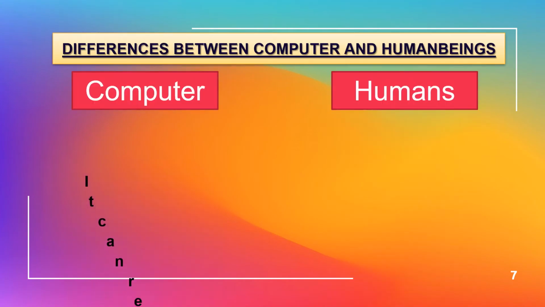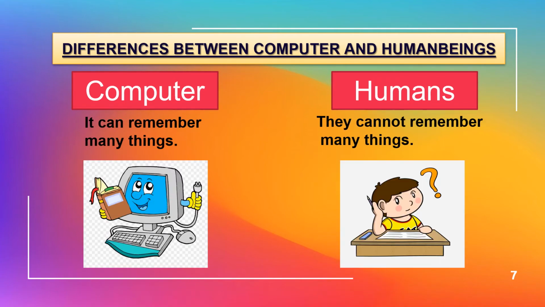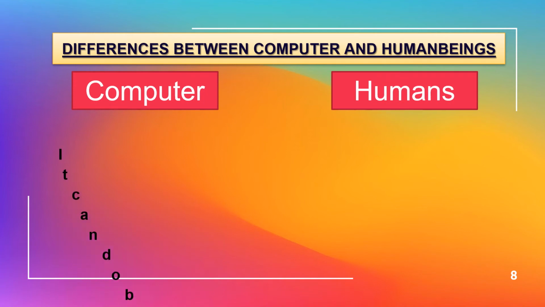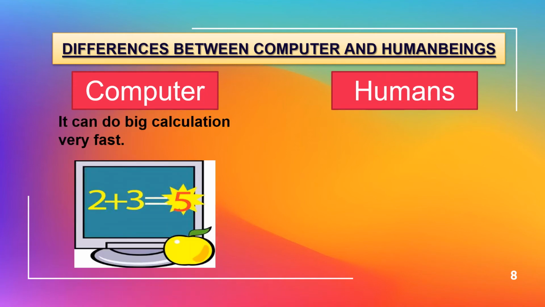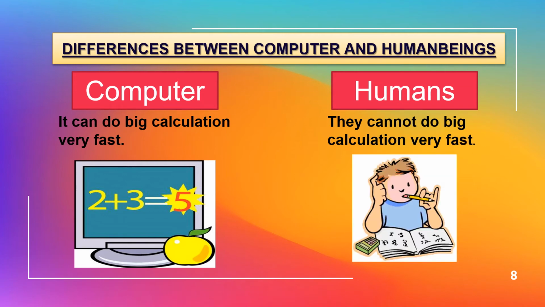It can remember many things. They cannot remember many things. A computer can store data in very large quantity, but humans cannot do that. It can do big calculations very fast. They cannot do big calculations very fast. A computer is programmed in such a way that it can do big calculations very fast compared to human beings. Humans cannot do big calculations very fast.